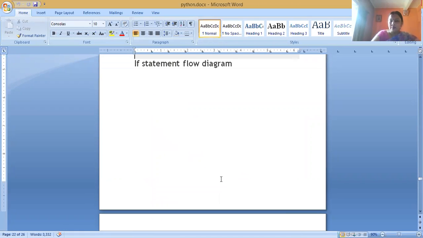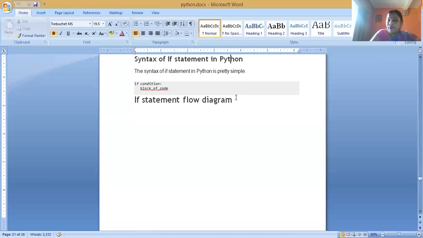Simple if means the syntax for simple if is: if the condition is true, then the true part of statements is executed. If the condition is evaluated to false, then no action will be performed. This is known as the simple if statement.